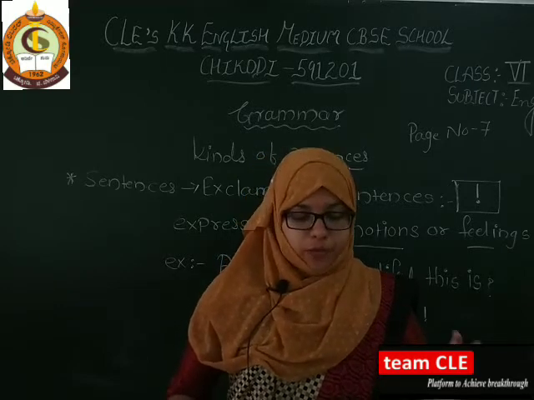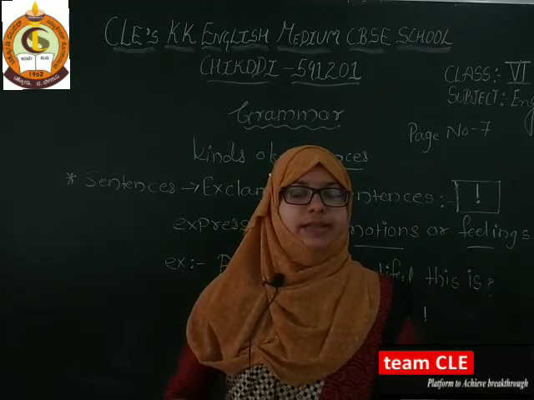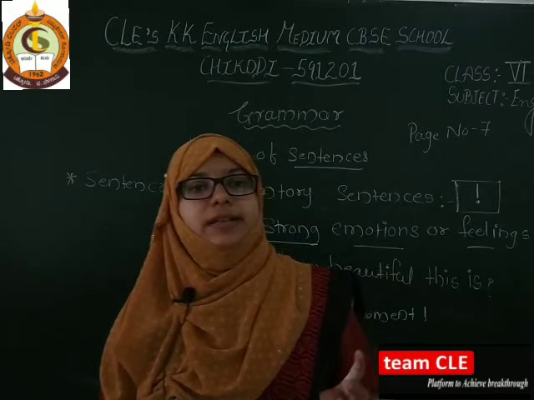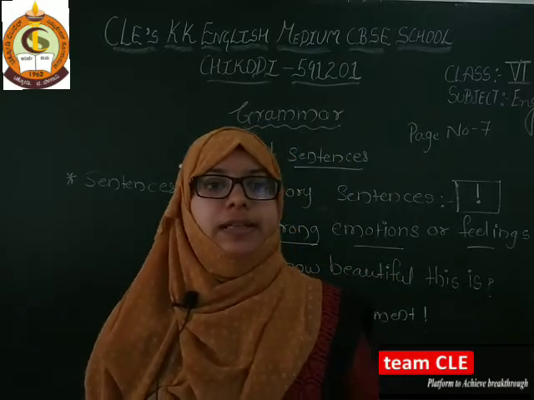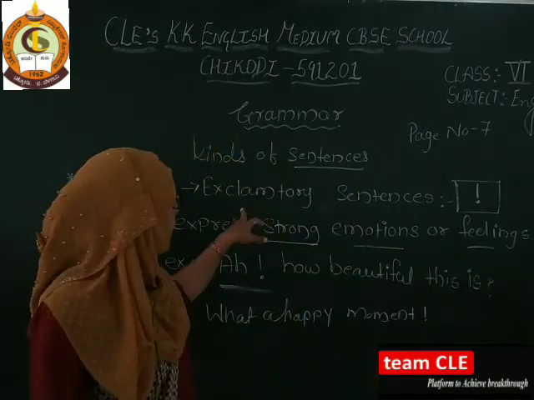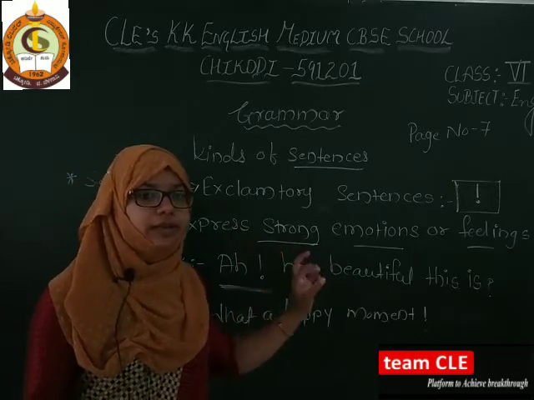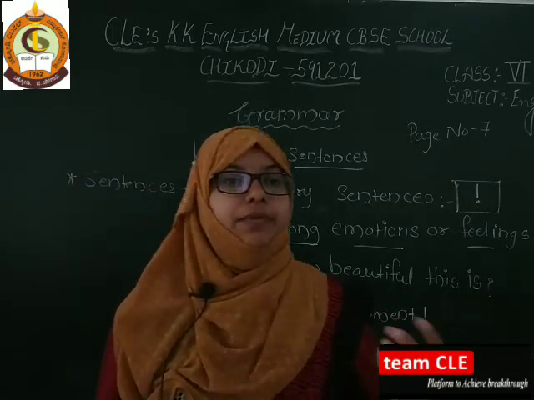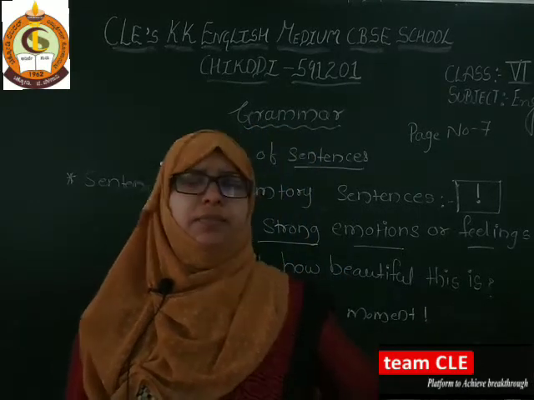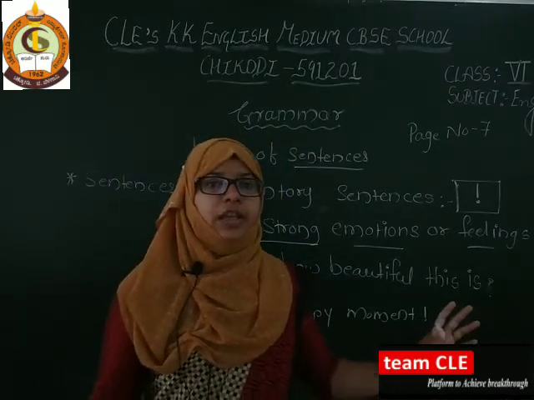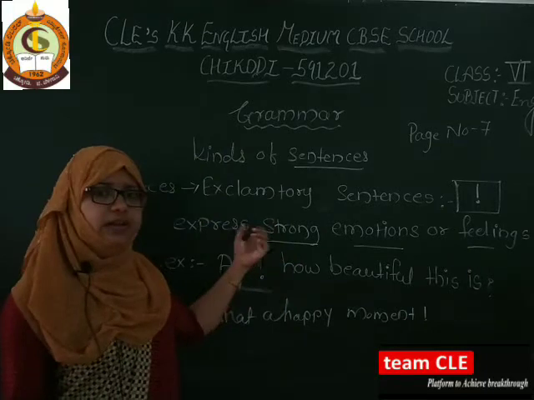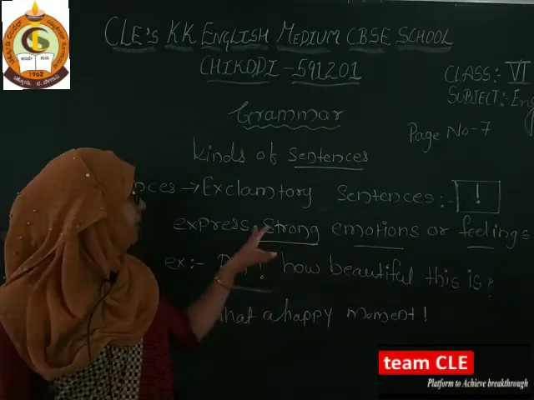First is declarative sentences, then imperative sentences, then interrogative sentences, and the fourth is exclamatory sentences. Declarative sentences convey a simple message, a complete thought or idea.